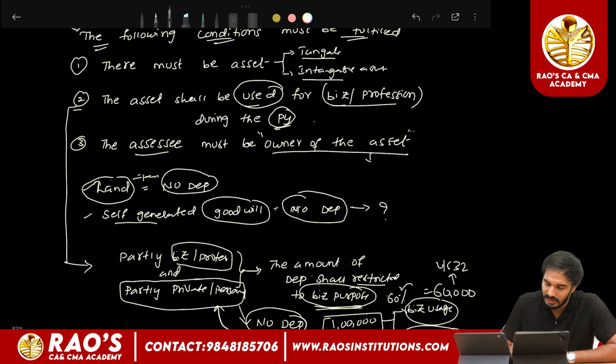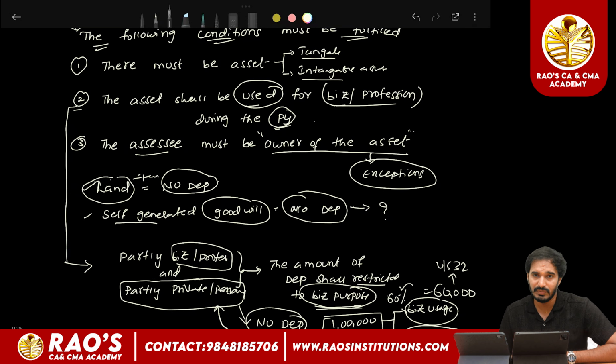There are certain exceptions to the third condition. Even though the assessee is not the owner of the asset, still he can claim the depreciation. There are certain circumstances where the assessee is not the owner of the asset, even though he can claim the depreciation. So what those exceptions are, we can discuss in detail later when we go into the detailing of depreciation.